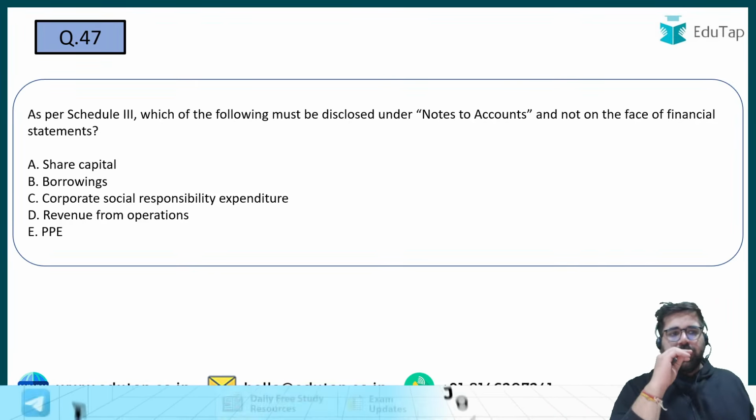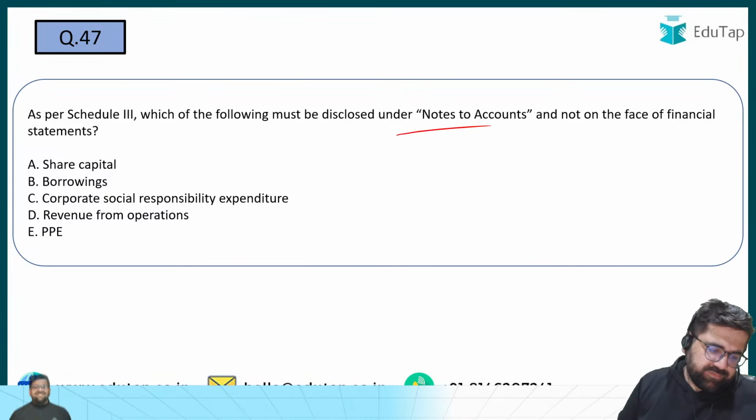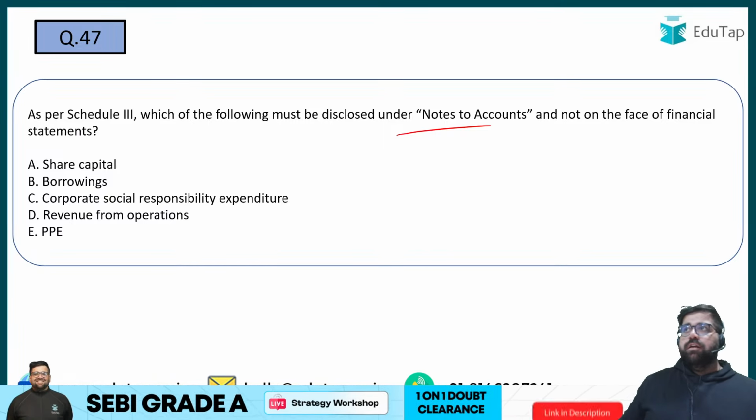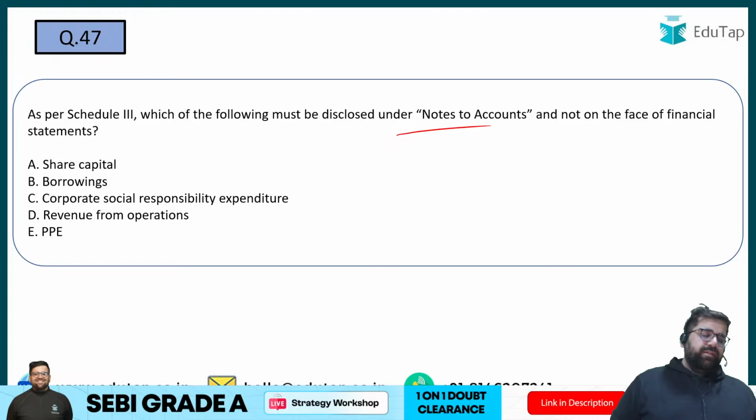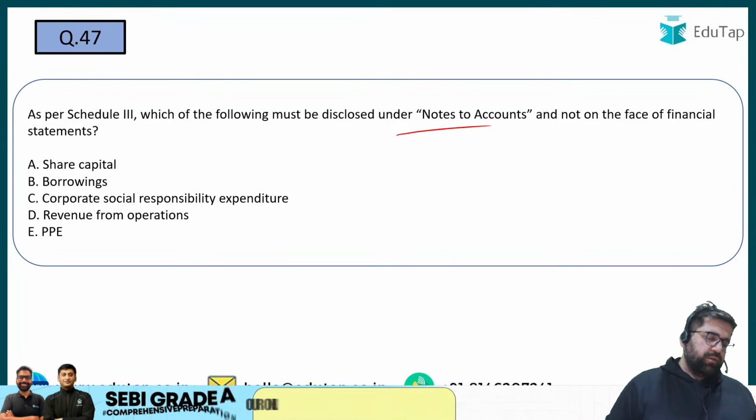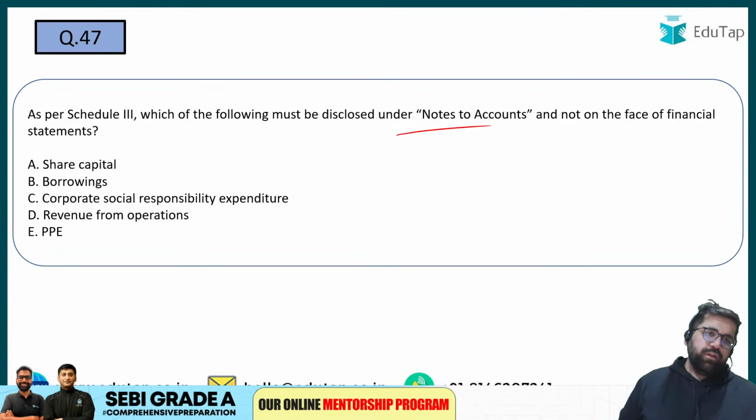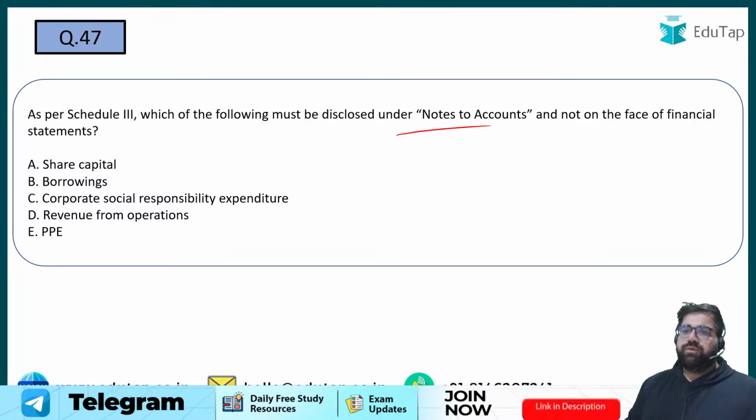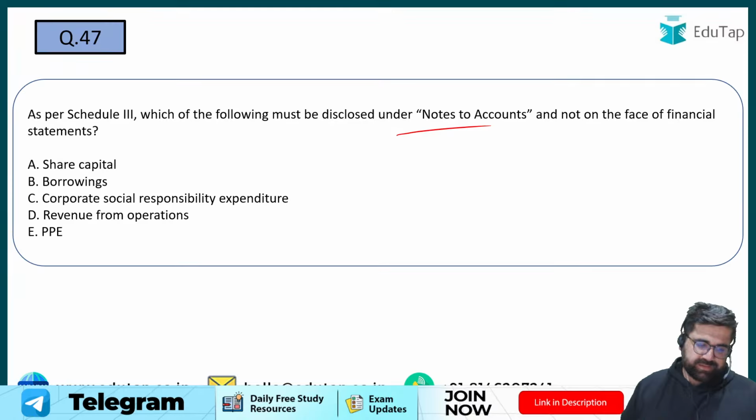P&L decrease, why will it decrease? Only after vesting will it be impacted, depending on whether the employees are in profit or not, but on exercising how will it impact P&L? Question number 47. As per Schedule 3, which of the following must be disclosed under notes to accounts and not on the face of financial statements?